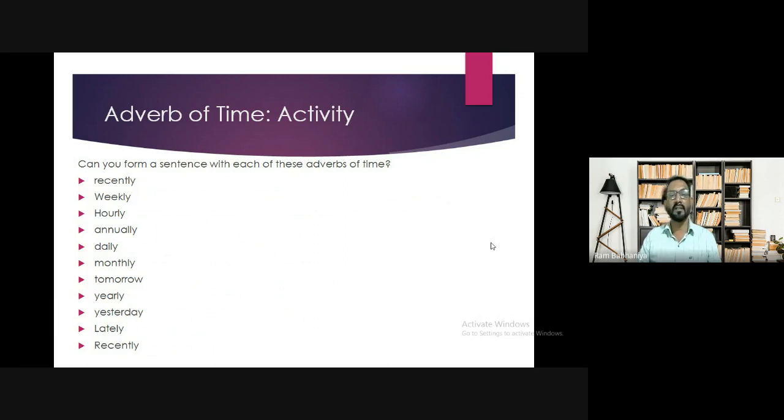He came to me yesterday. He went to his hometown yesterday. He came lately. I have recently seen him. Just now, just before some time, he was here. So I made you understand how you are supposed to form a sentence with each of these adverbs of time.